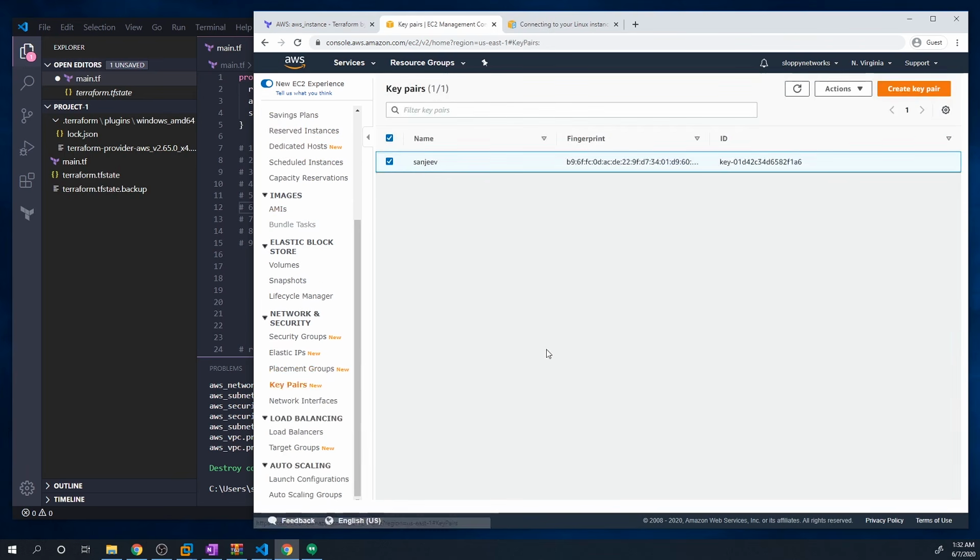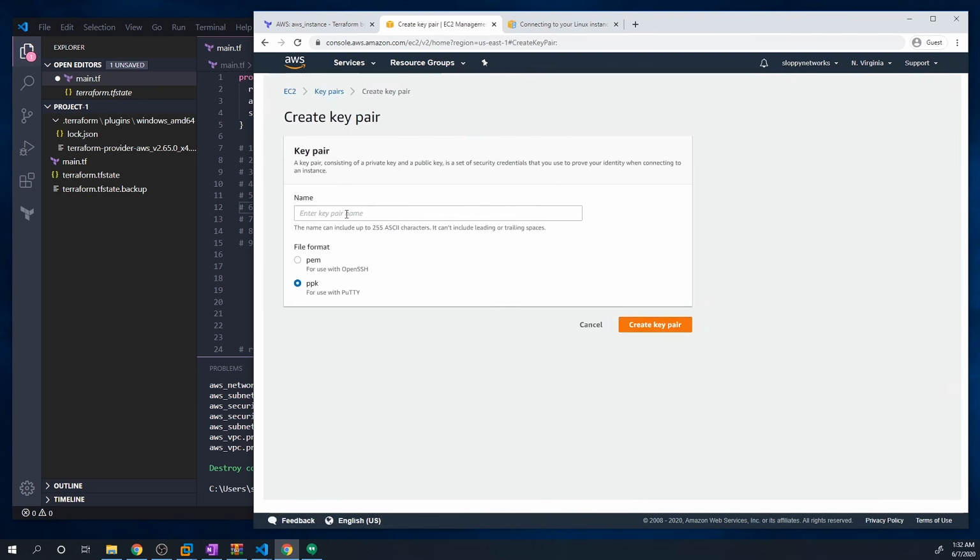Here we go. And so you can see I have one key pair here already, but I'll walk you through how to create a new one. So we'll just do create new key pair. And here we'll just give it a name. Okay. We'll just call this access key. You want to give it a better name than this. I just couldn't think of one. Okay. How about this? We'll call this main key, main-key.